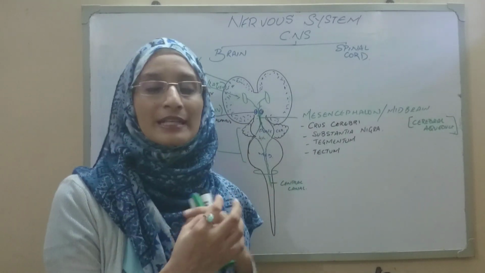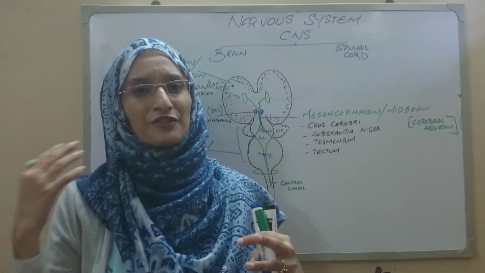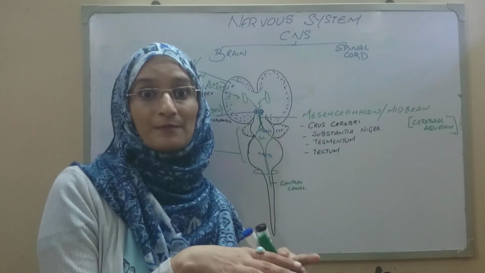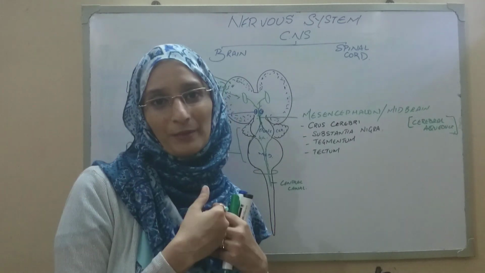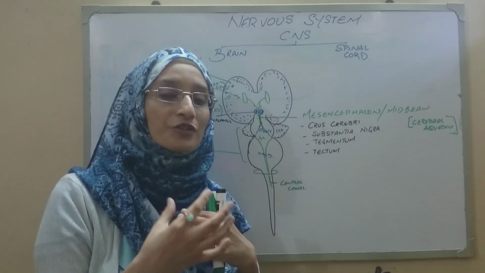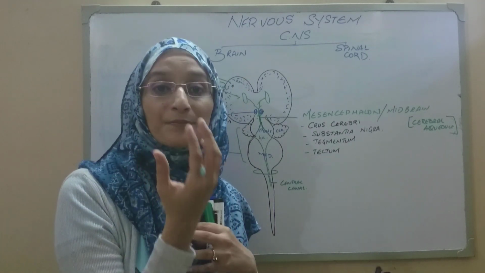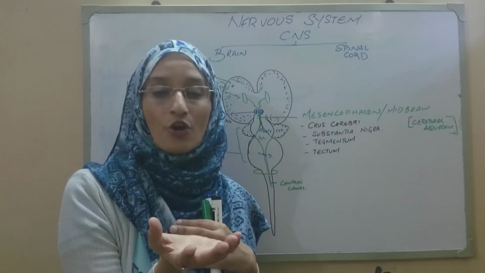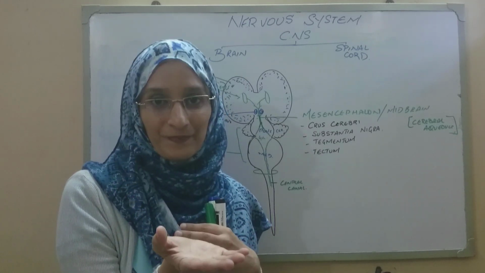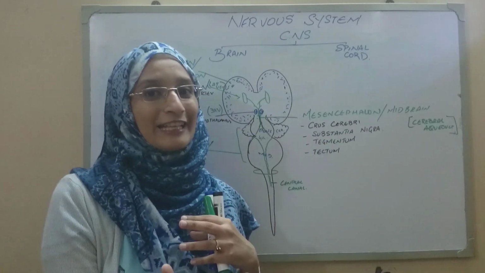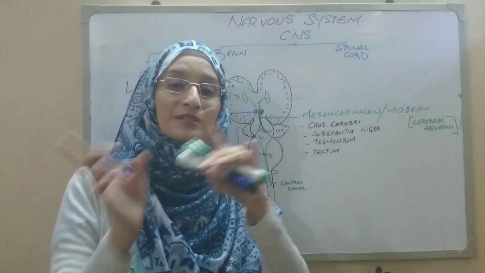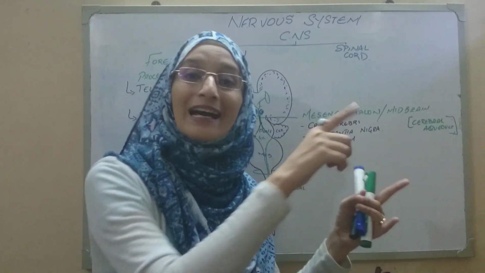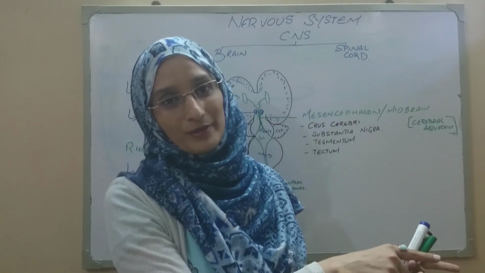It is integrated and processed, considering the past memory, or if it is fresh information, it is stored within your memory. Then in response to that, it produces the response or the action, and that action is carried out from the central nervous system towards the effectors again via the peripheral nervous system.